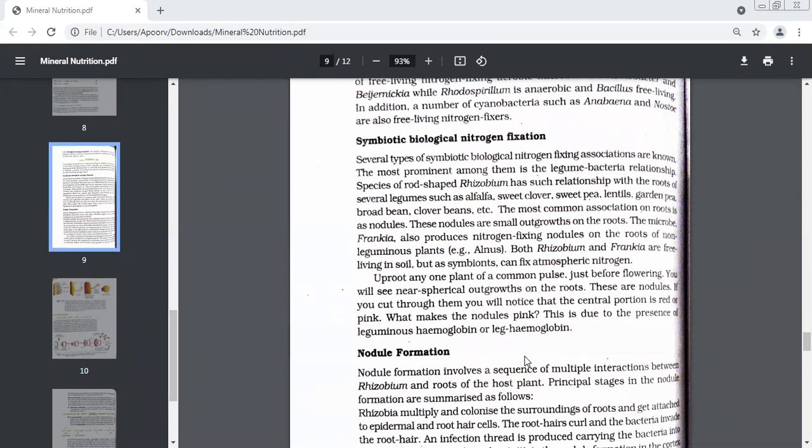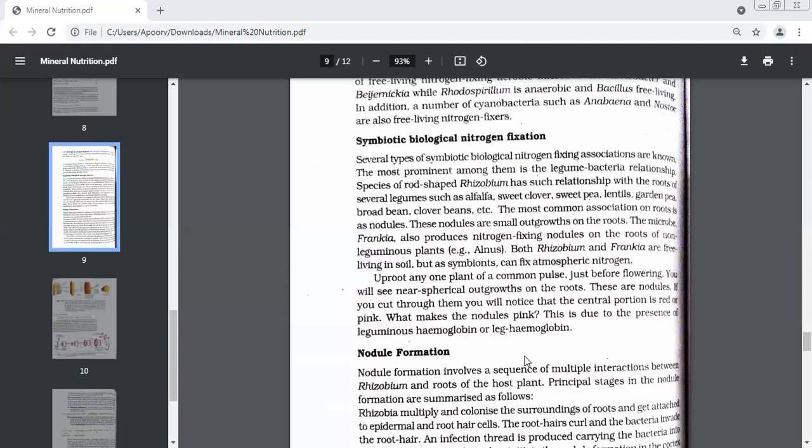You need to learn this very clearly: for fixing atmospheric nitrogen, there are certain symbiotic associations. These symbiotic associations can be with leguminous plants or with non-leguminous plants. We've done both the examples. However, one thing has to be always kept in mind: when these organisms are alone, they are not able to fix atmospheric nitrogen. It is only once they come in association with leguminous or non-leguminous plants that they start fixing atmospheric nitrogen. Okay, we were talking about nodules. When you have a nodule and you cut it, the central part has what color?